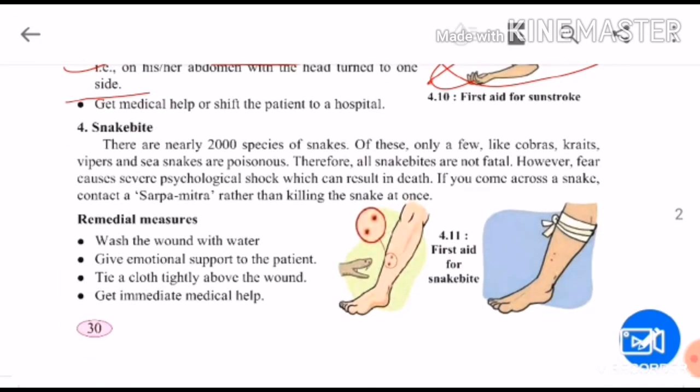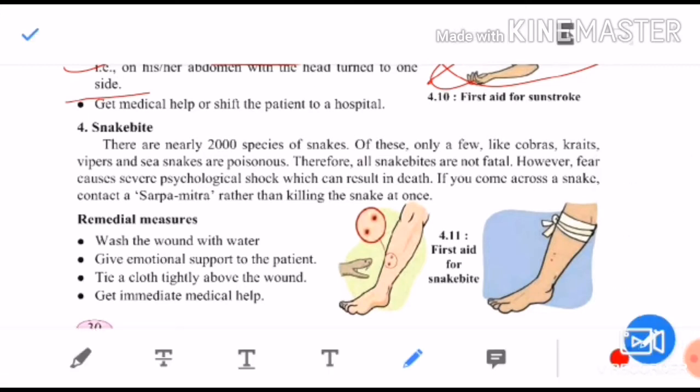Now the next one we are going to see is snake bite. Fourth one, what will you do if a person gets a snake bite? There are nearly 2000 species of snakes, children. We don't know, there is so much variety. They are saying how many species of snakes there are: 2000. Of these, only a few names we are aware of: cobra, kraits, vipers, sea snake. They are poisonous, we know this. These are very, very poisonous snakes.